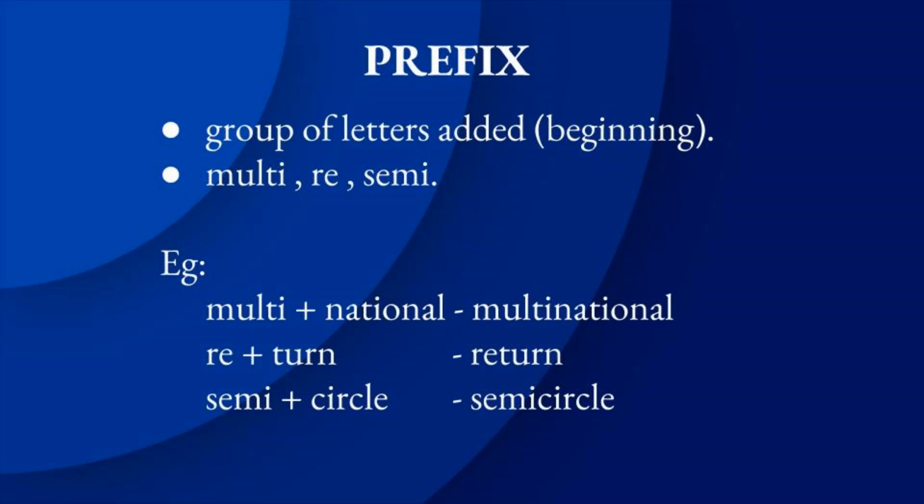Let's move to the second one. The prefix is re and the given word is turn. When we are combining these two, the new word is return. Let's move to the third one. The prefix is semi and the given word is circle. When we combine these two, it becomes semicircle.